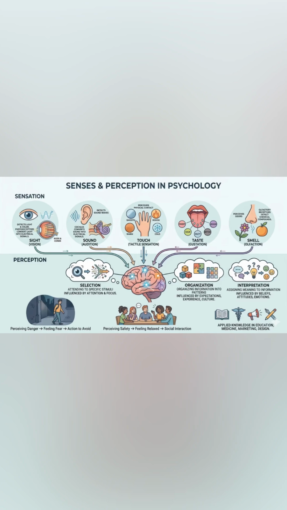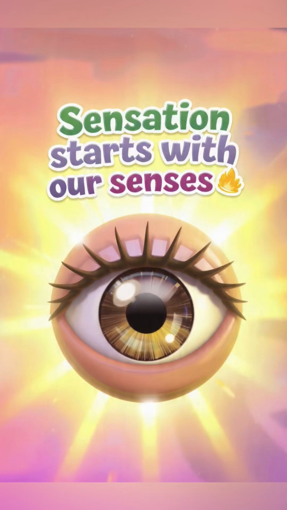Introduction to senses, sensation. This visual shows that sensation begins with detection of a stimulus by sense organs. The eyes capture light waves, which are converted into electrical signals sent to the brain. Without eyes detecting light, perception of the environment would not be possible. For example, walking in sunlight, you immediately notice brightness and colors, which your brain interprets.